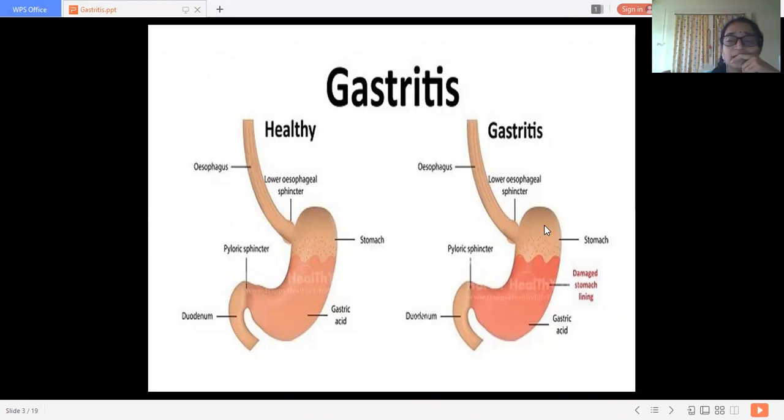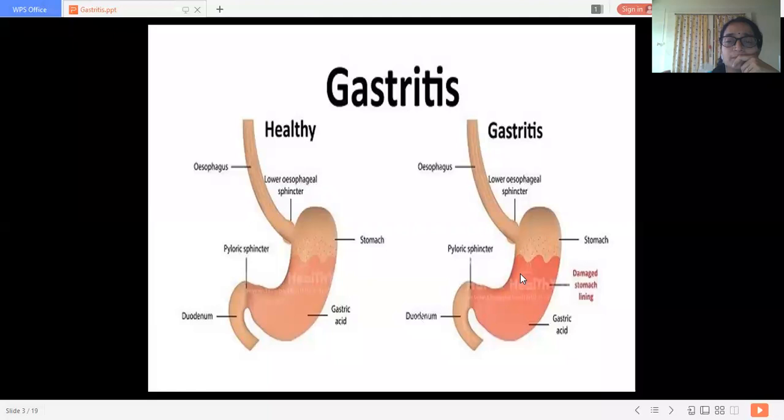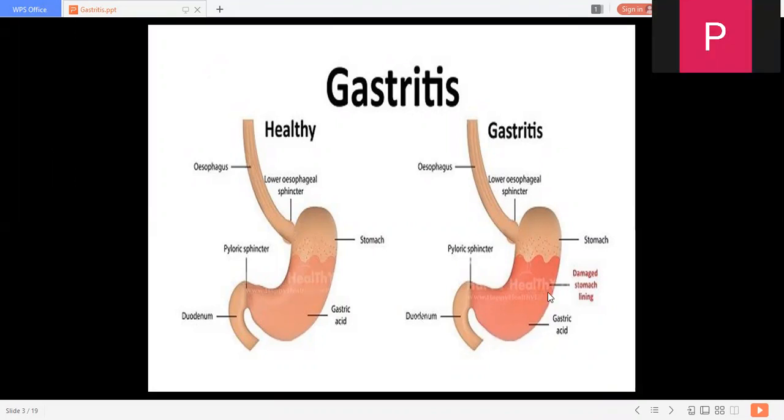Yes, fundus. Is it acid producing or non-acid producing? Non-acid producing. And this part? Acid producing. And this part, greater curvature? Acid producing part.